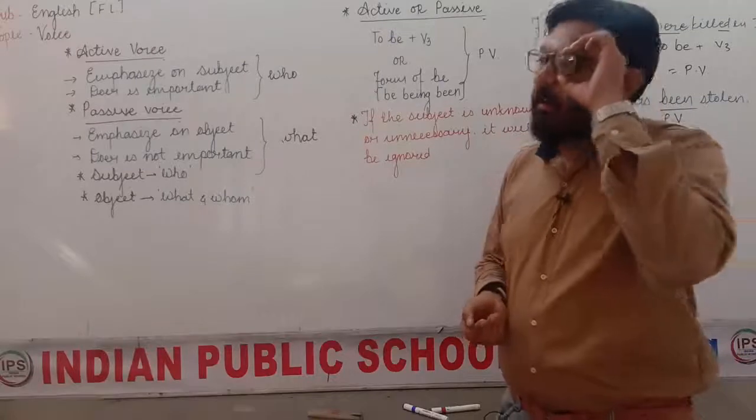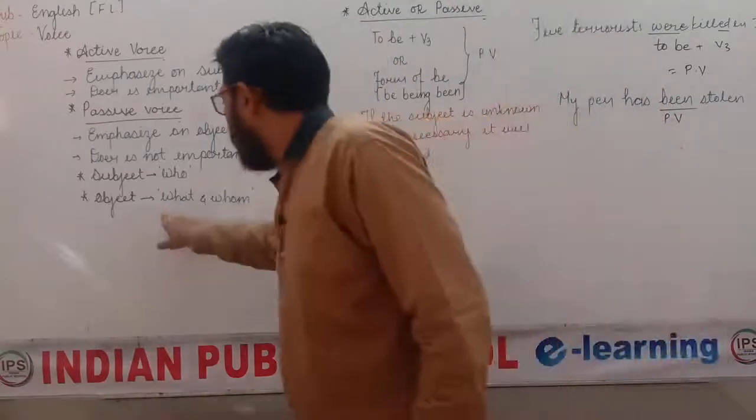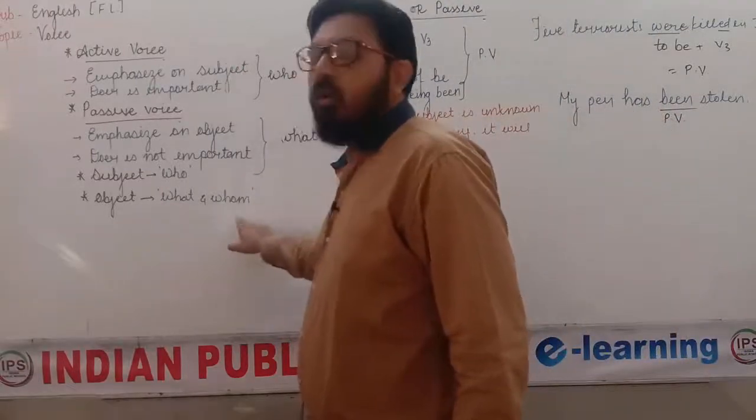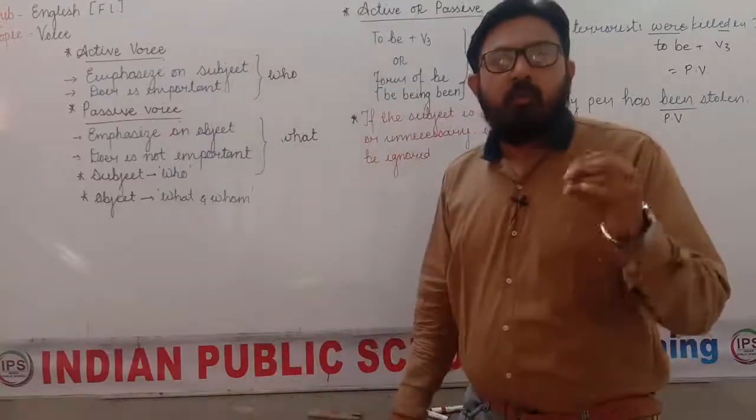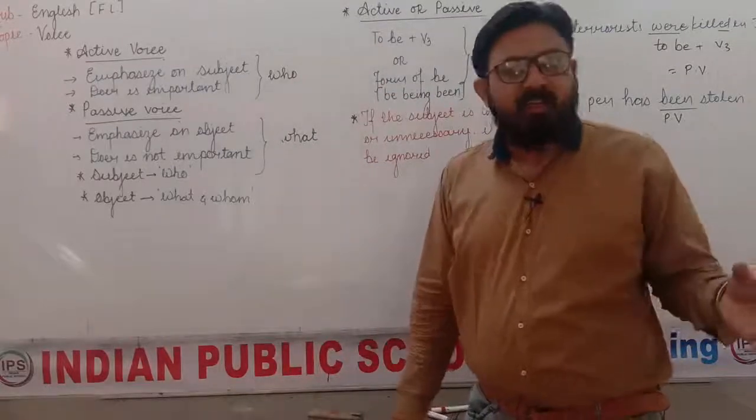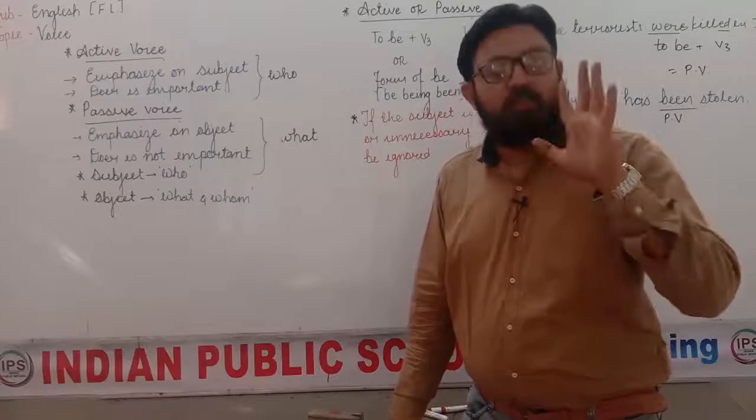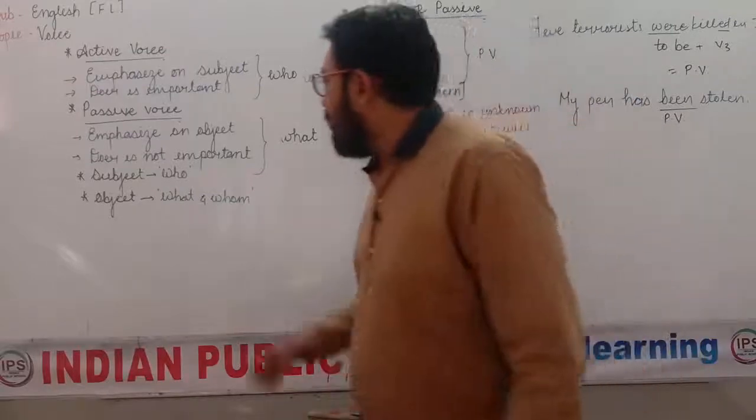Now how to identify if there is an object or not? Object means the word which answers you what or whom. If you get the answer of what or whom from the sentence, then there is an object. That is the object. Okay? And how to identify the subject? Who.